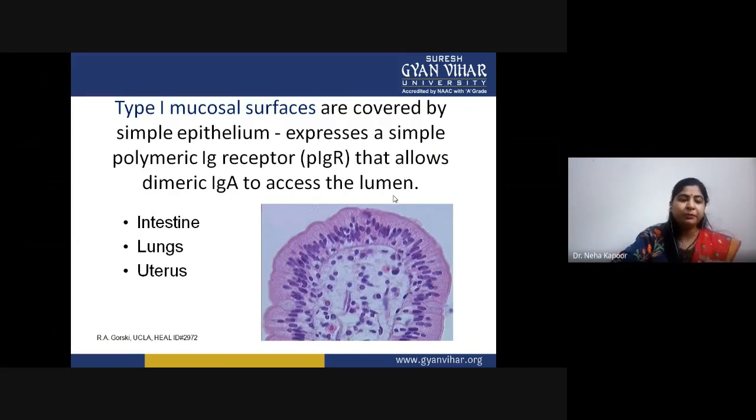Now there are two types of mucosal surfaces, type 1 and type 2. Type 1 mucosal surfaces are generally covered by simple epithelium. That means they normally express the polymeric immunoglobulin receptor that allows the secretory IgA to enter inside the lymph. The major sites are intestine, lungs, and uterus. These are type 1 mucosal surfaces.